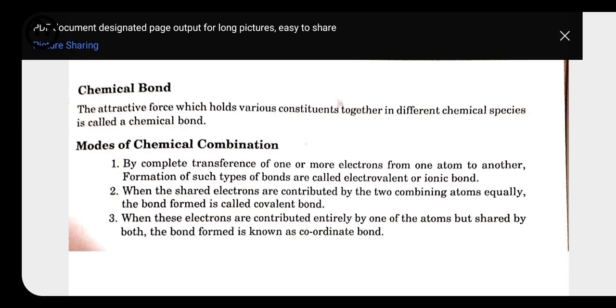If oxygen does not make a bond or donate its electrons to the third hydrogen, it does not affect oxygen. Still, oxygen gives its electrons to one more hydrogen only for the benefit of hydrogen, so that hydrogen becomes stable. So this type of sharing is called a coordinate bond, in which only one gets benefited but the bond is shared by both.